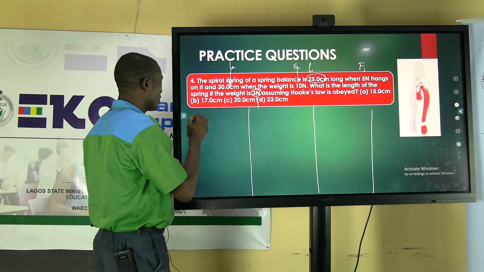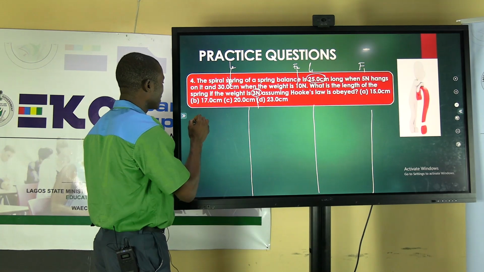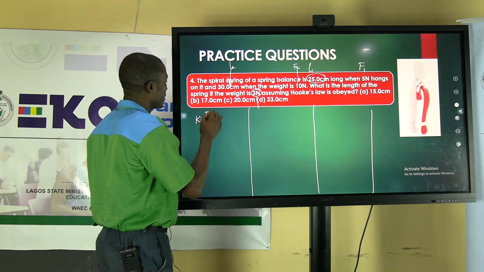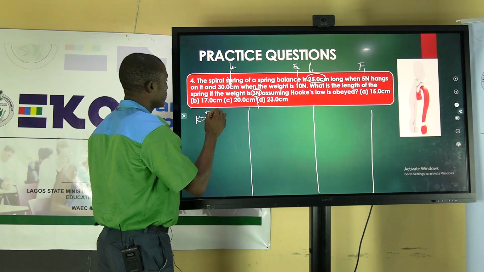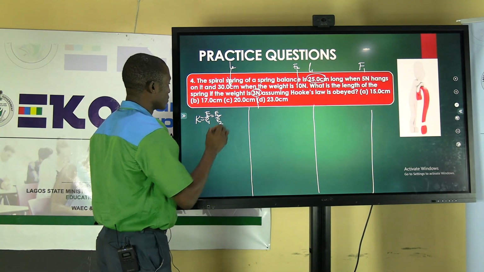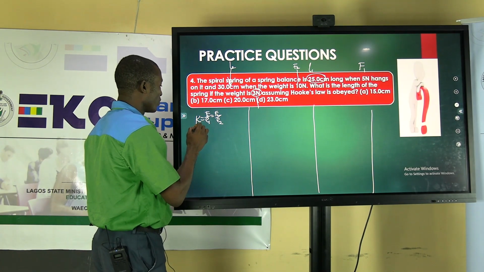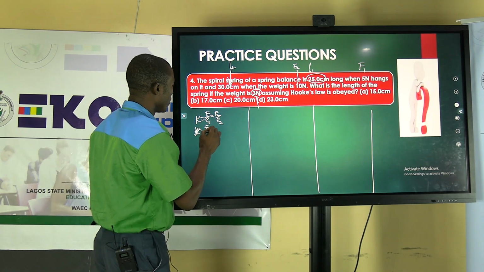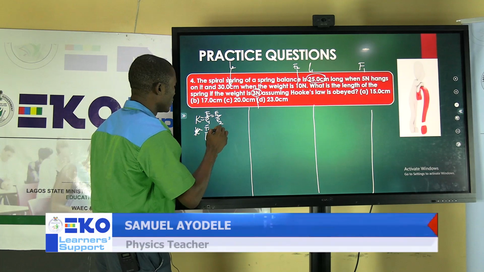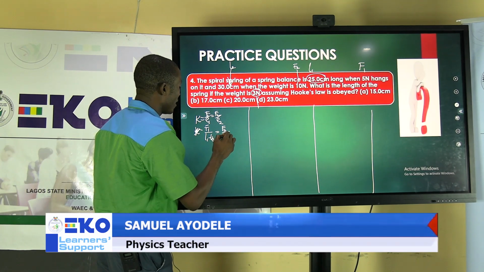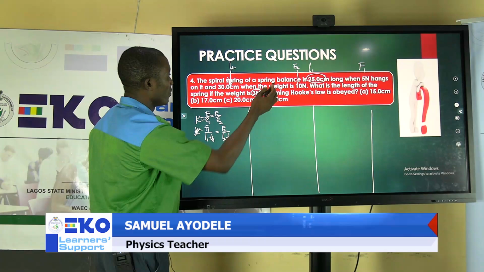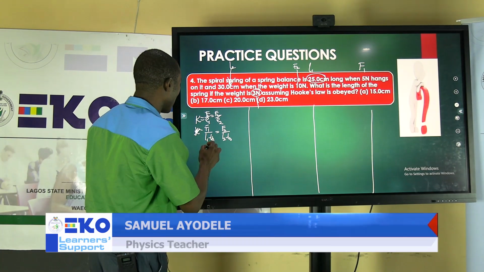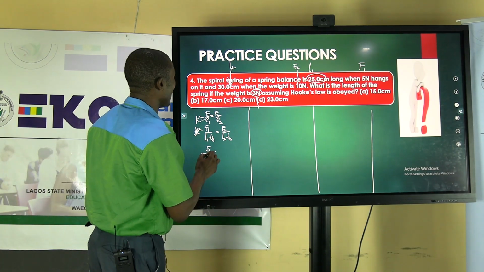So from here, you can go like saying K equals F1 over E1, which is F2 over E2. So K, using the relationship of this K, we are going to have F1 over L1 minus L0, which is F2 over L2 minus L0. What is F1? F1 is 5 over L1.